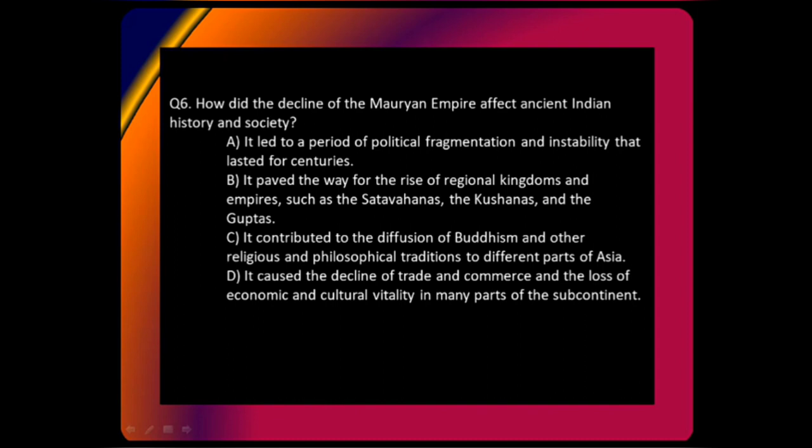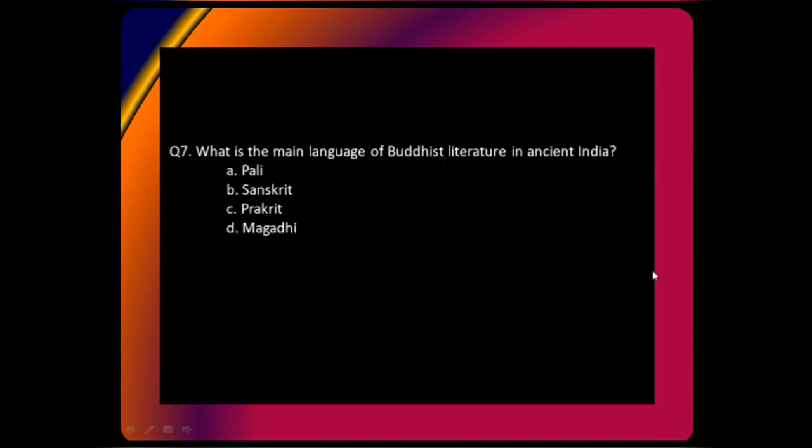Try to look for the factors which started the modern empire. Try to look for the factors which declined the modern empire, and do this practice for everything: the start of Buddhism, the decline of Buddhism; the start of Jainism, the decline of Jainism; the rise of Europeans and the decline of Britishers. This is how you can think and try to revise the topic.